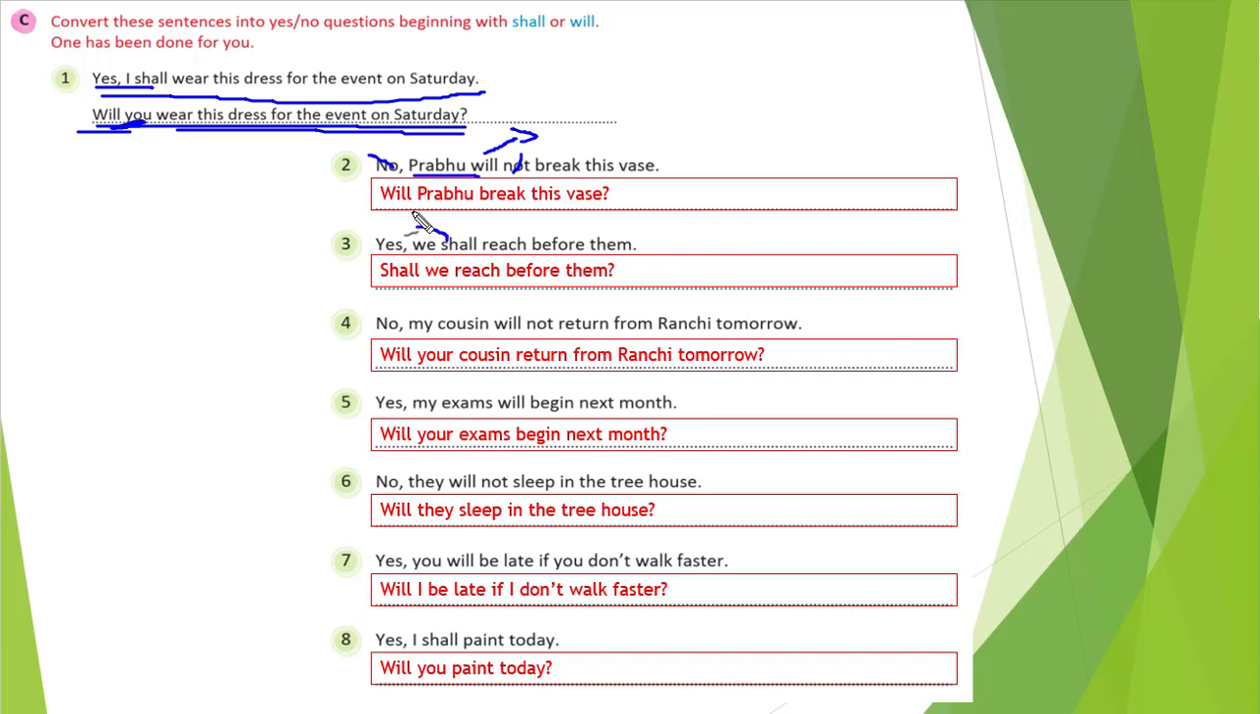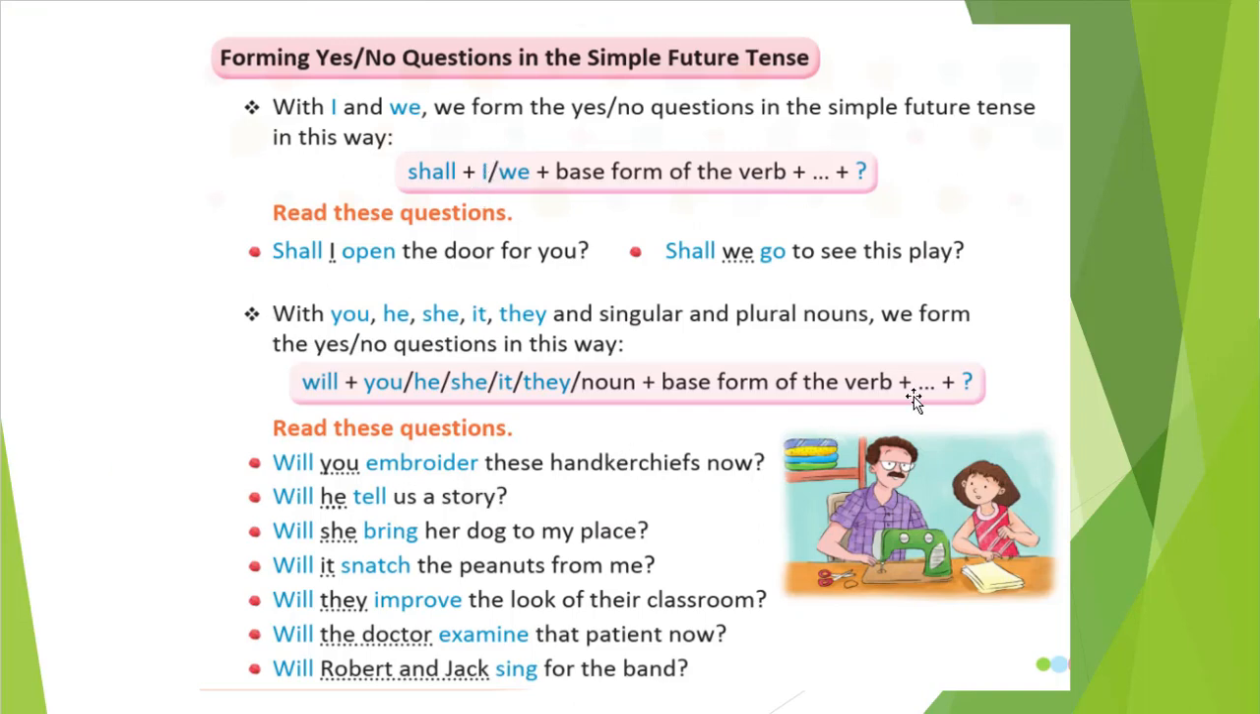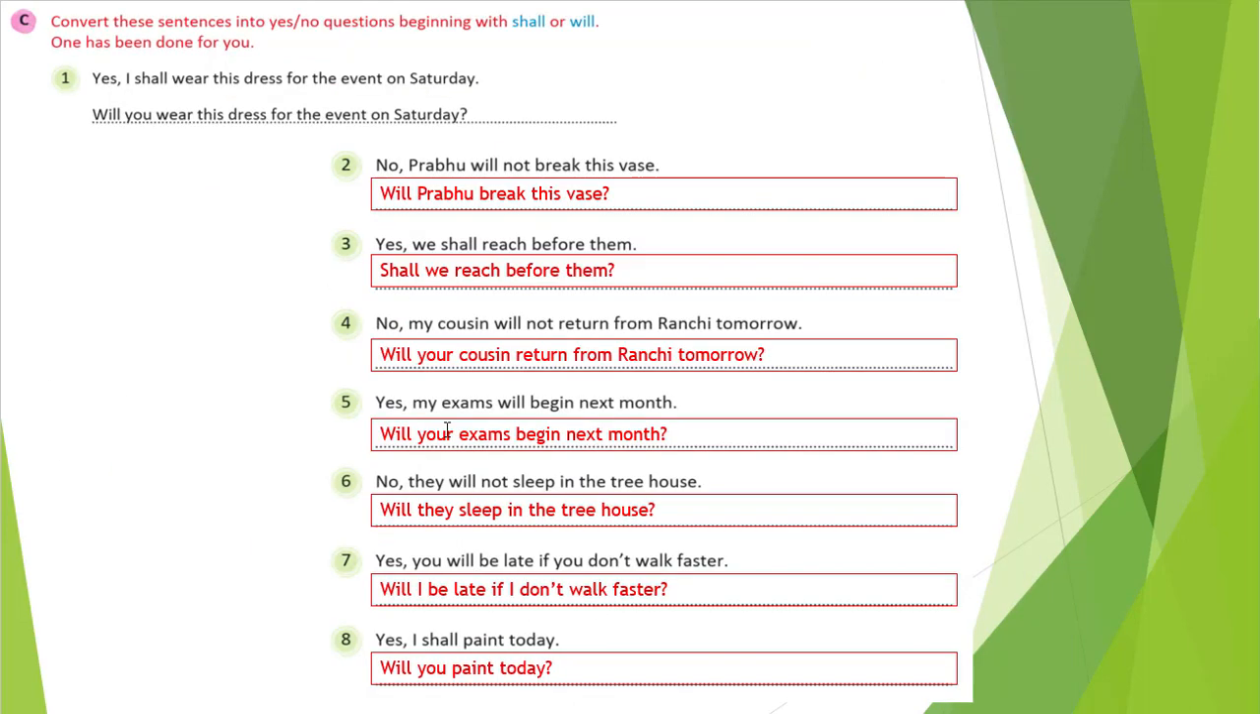We will write shall first, then we will write our he, she, it or we, and reach before them. Right? In a similar way, I have already shown you this format, and we are only forming it in an exercise. You can see the fourth one: no, my cousin will not return from Ranchi tomorrow. If you want to ask someone that question, what will you say? Will your cousin return from Ranchi tomorrow? That way you will ask, right? Similarly, the fifth one: yes, my exam will begin next month. So will, and in the place of my you will give your.